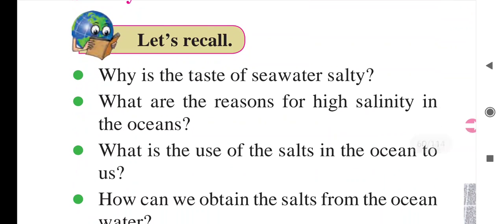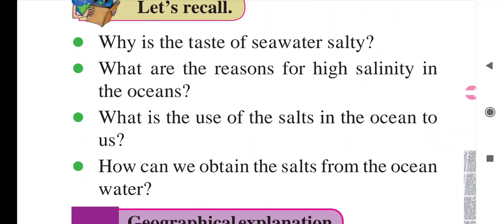Recall, why is the taste of sea water salty? Many rivers are meeting the sea, and when the rivers are flowing, the salt is already mixed in that water. When rivers and their tributaries meet the ocean, the salt dissolved in that water comes into the sea with the river water.